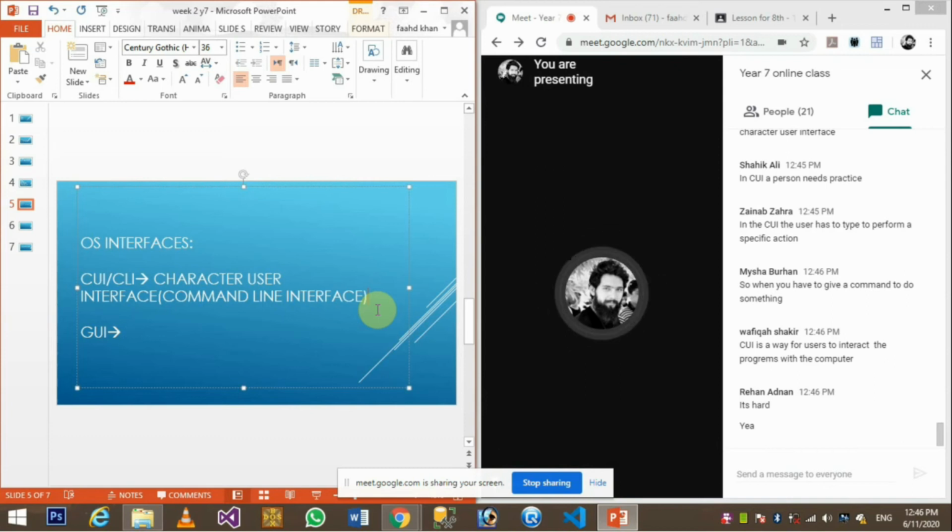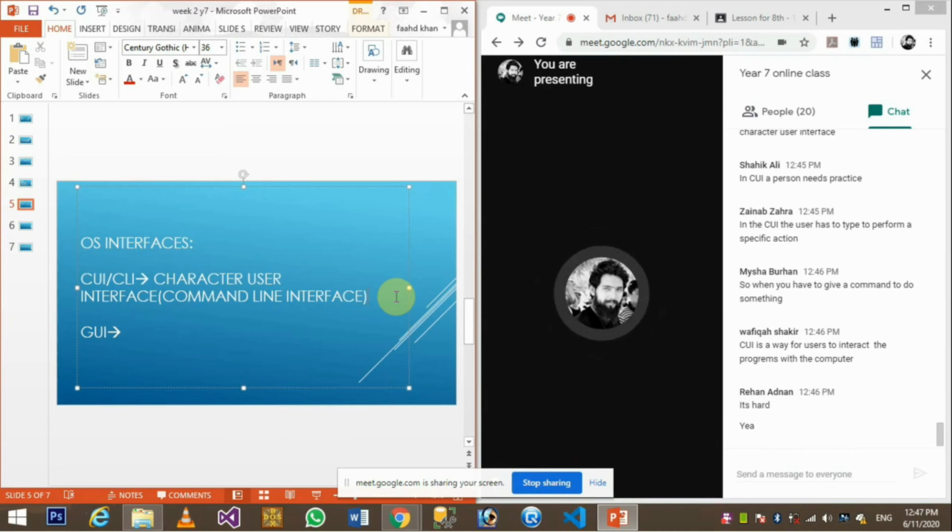So previously, when the user did not have the GUI, graphical user interface, people worked with long instructions, long commands which needed to be memorized, and they basically filled some registers with the commands.